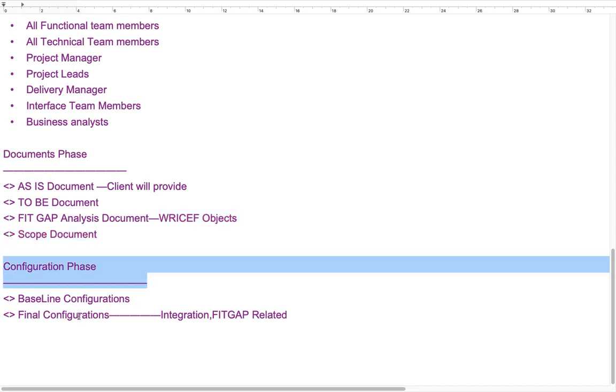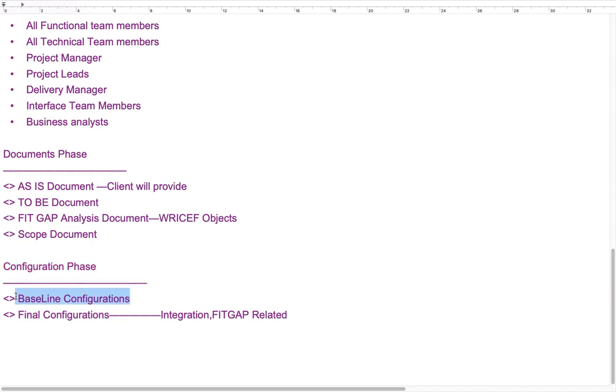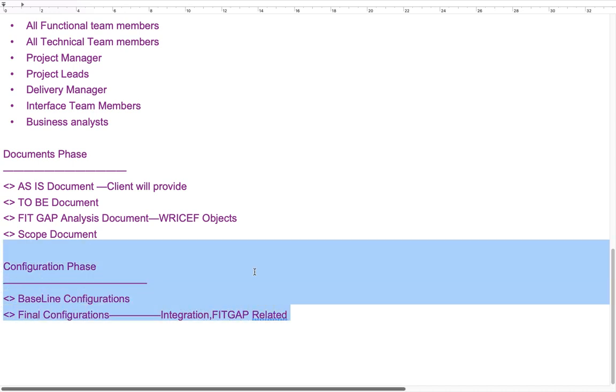So in configuration, we have majorly two types: baseline. The majority of configurations, which are required for the business, is baseline configuration. Once the baseline configuration part is completed, then we'll go to the final configuration. Final configuration includes integration and fit gap related stuff.